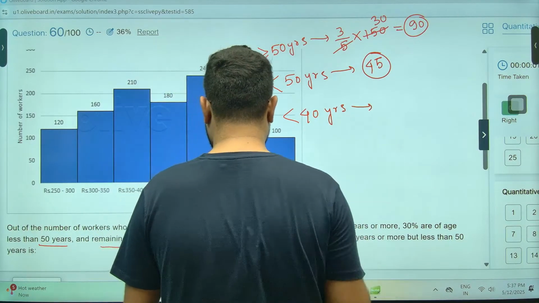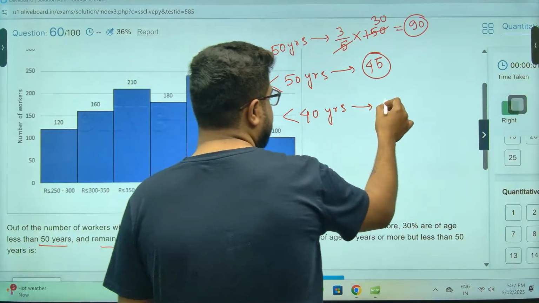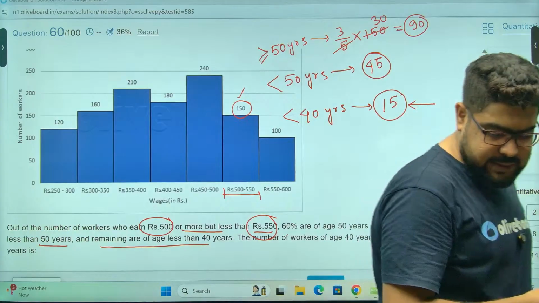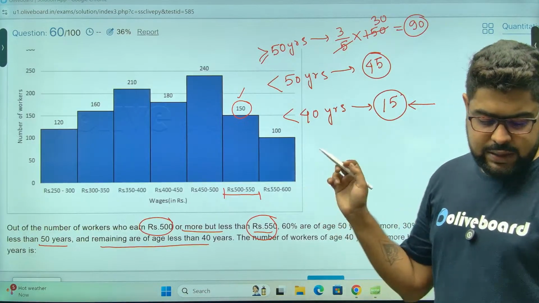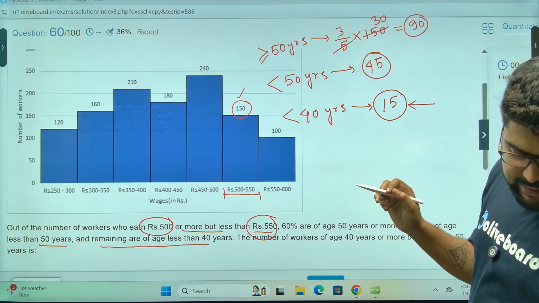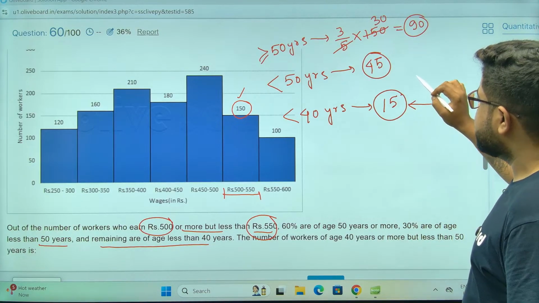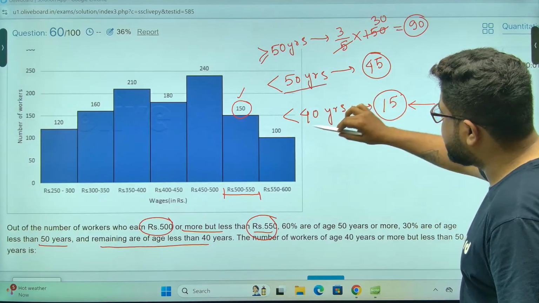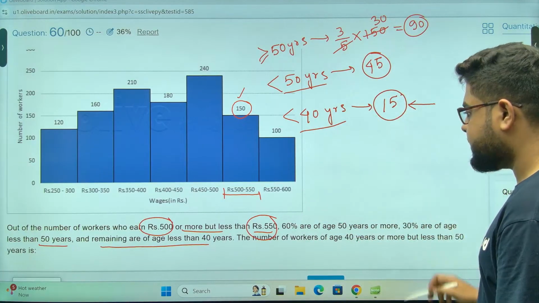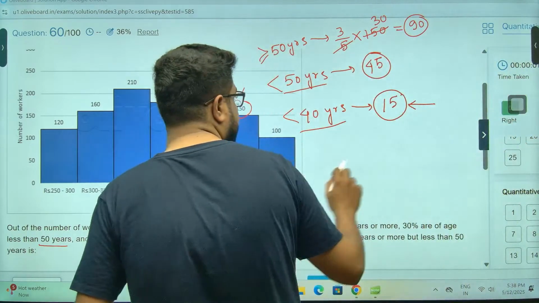There is some issue in the question. This is 15, but the language is not correct. There is most definitely some issue in this question. Why is there an issue? Less than 50 and less than 40 have an overlap, and nothing like that is mentioned in the question.